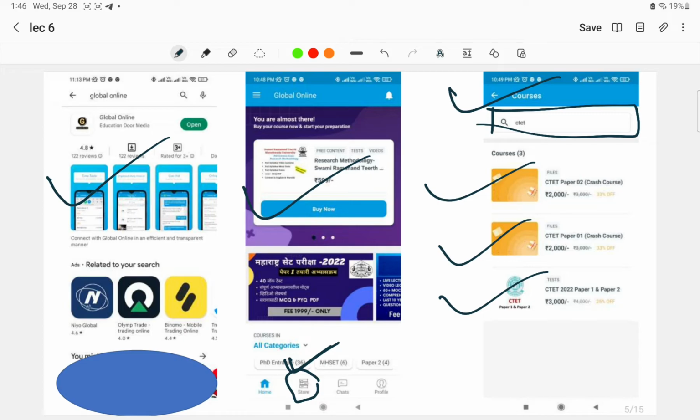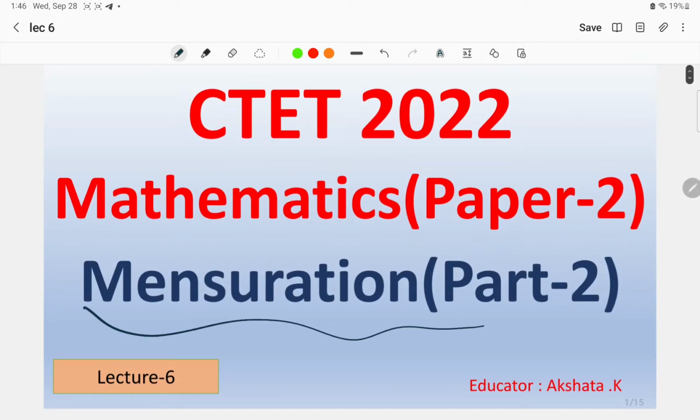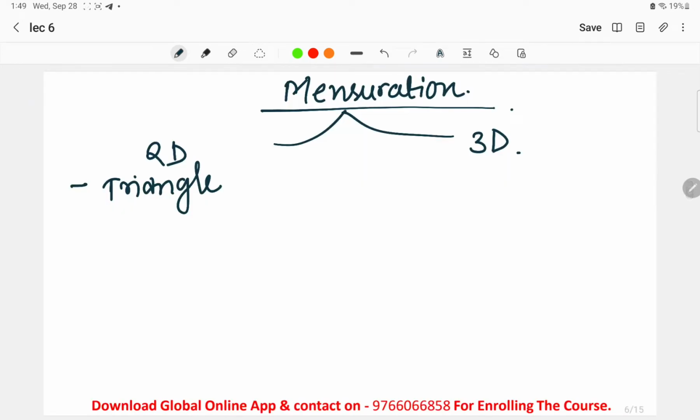Okay, now in today's lecture we are going to discuss about the mensuration part 2. Okay, in yesterday's lecture we have seen that in mensuration we are going to see two type of structures. In 2D and 3D structures, what are the things that we have discussed? In 2D we have seen triangle, circle, then moving to quadrilaterals.